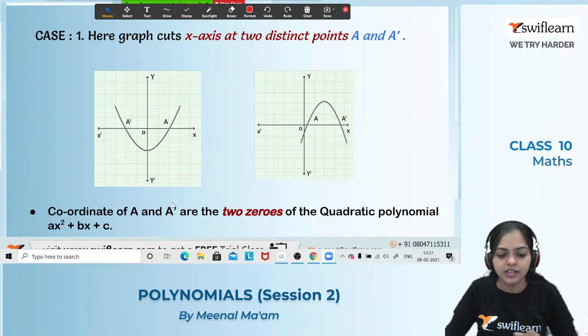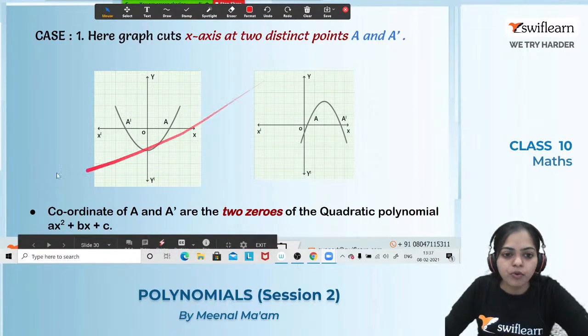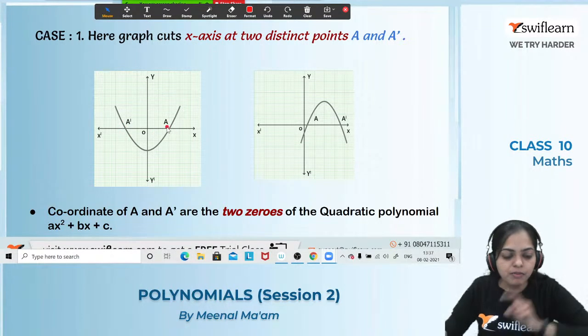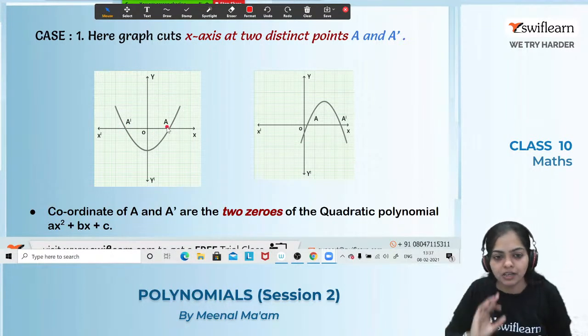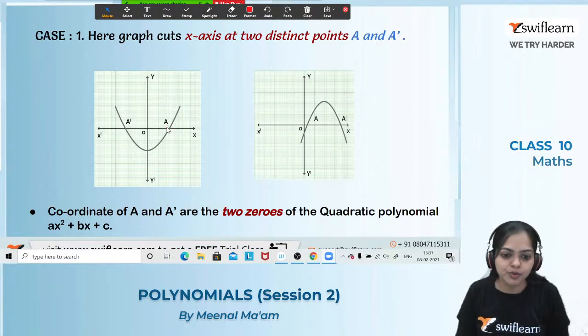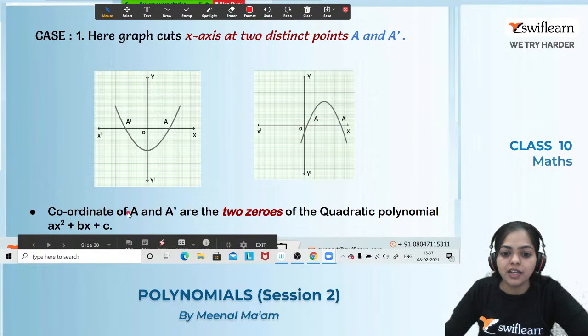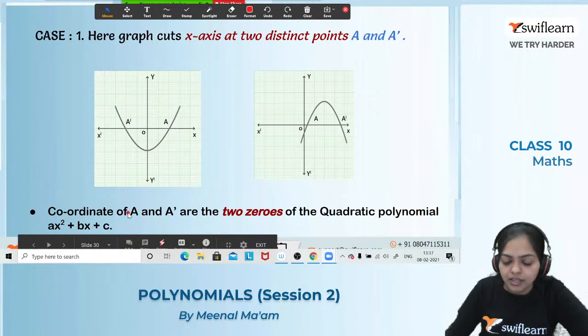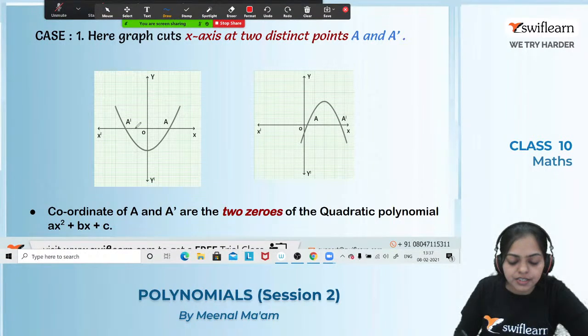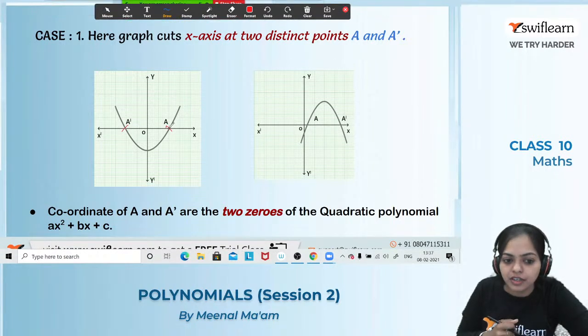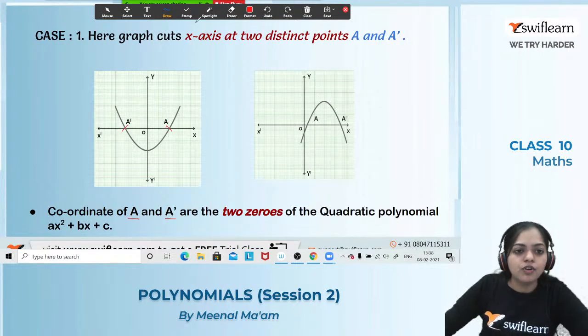सो द फर्स्ट केस इज व्हाट? द ग्राफ कट द एक्स एक्सिस एट टू डिस्टिंक्ट पॉइंट a and a dash. Yeah, the graph may be upward parabola and it may be downward parabola depending upon the coefficient of x square. Okay, so the coordinate of a and a dash are nothing but they are the zeros of a quadratic polynomial. क्योंकि हमें पता है कि zeros क्या होते हैं polynomial के? जहां पे ग्राफ एक्स एक्सिस को कट करता है, एक्स कोऑर्डिनेट्स के वो पॉइंट्स क्या होते हैं? हमारे जीरोस होते हैं. तो हियर जीरोस आर व्हाट? a and a dash are the zeros of this polynomial. Got it? Okay, if you got this thing, let's have a look over the next case.